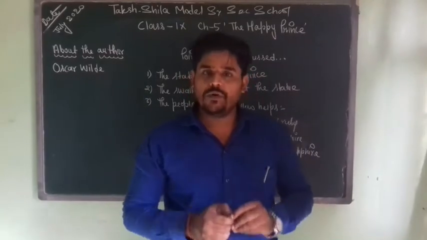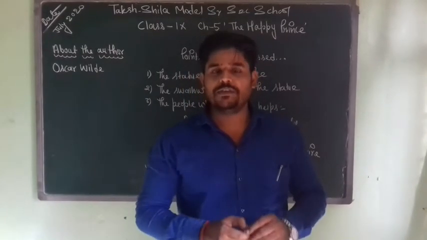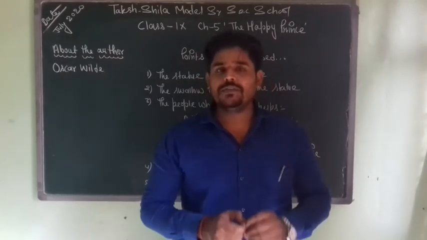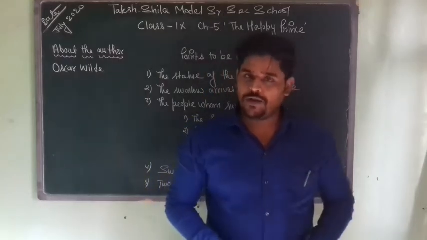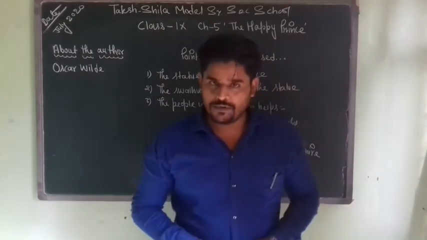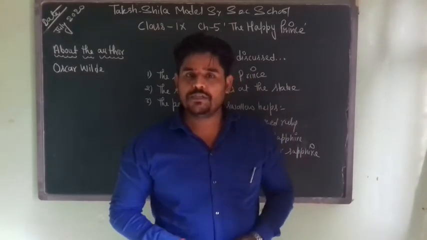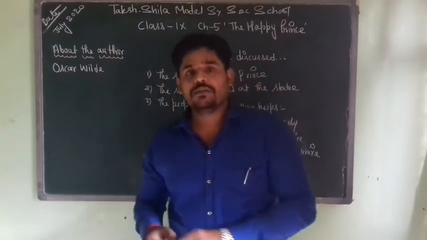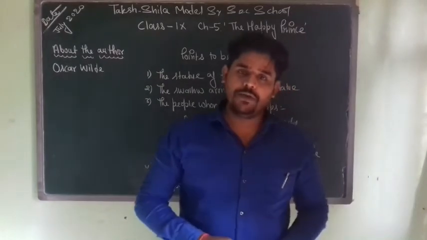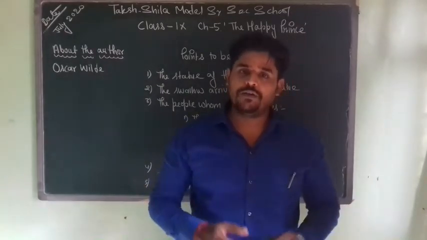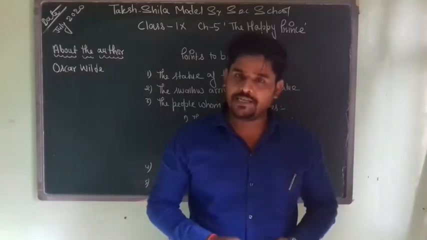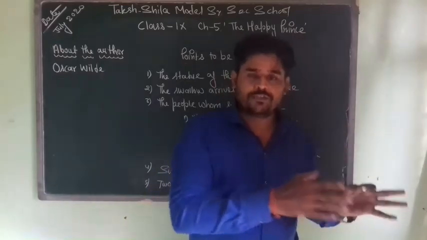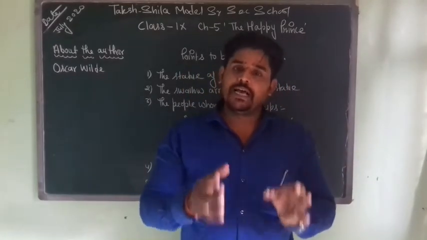And what he saw was the sufferings of the people, of men and women. Seeing this, he felt very bad and he wanted to help them. How did he want to help them? All of a sudden, there came a swallow. A swallow is a bird, and this is a migratory bird. This bird is moving to Egypt because Egypt is much warmer than the place where it is now, right? So this bird is moving to Egypt, and all of a sudden it alights in between the legs of the happy prince. The bird sits there, and the statue talks to the bird and seeks help from the bird.